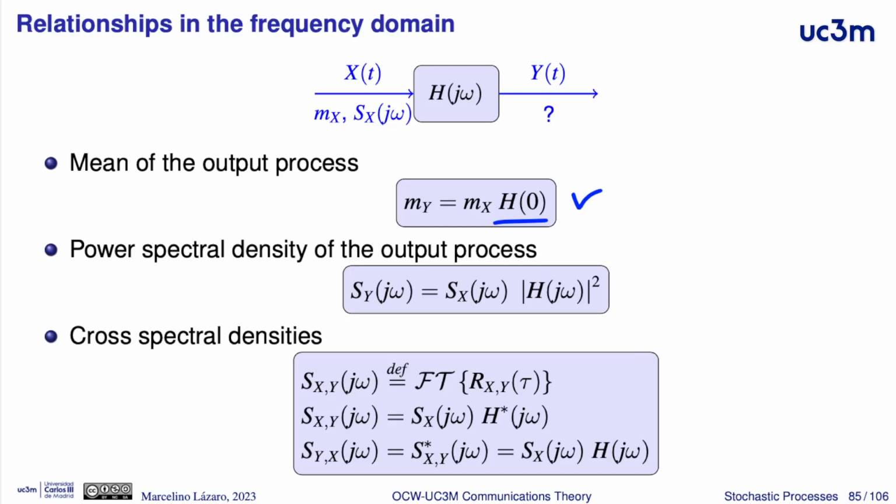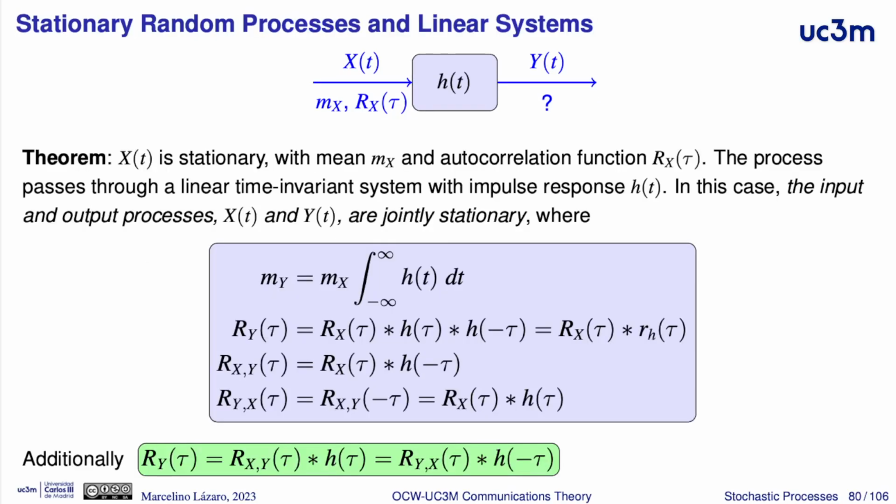With respect to the power spectral density, the power spectral density of the output process is given by the Fourier transform of the autocorrelation function of the random process, because the random process y of t is a stationary random process.